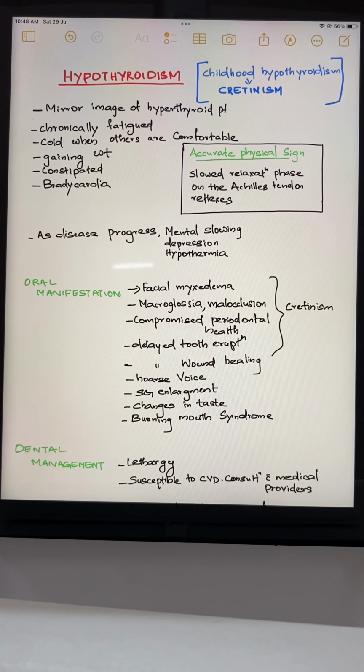When others are comfortable, they feel cold, and they are chronically fatigued and gaining weight. Without eating more, they gain a lot of weight and they get constipated, with bradycardia and slowed reflexes. So their metabolic rate is very low. As the disease progresses, they can have mental slowing, depression and hypothermia.